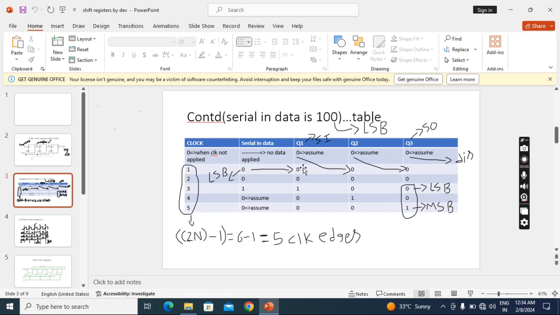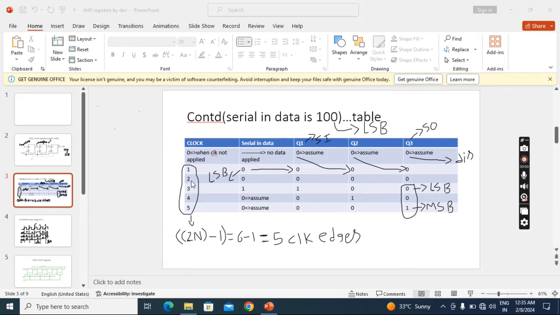So here what is happening? First this bit went in. The already existing Q1 goes to Q2, the already existing Q2 goes to Q3, and this Q3 bit will be discarded. Okay, so after one clock pulse, what is the status? Q1 is 0, Q2 is 0, and Q3 is 0.